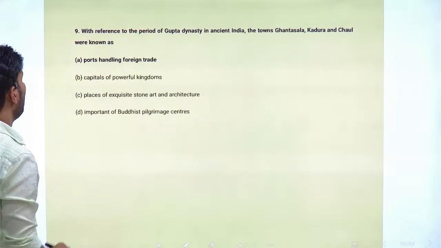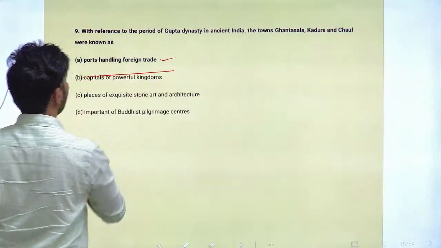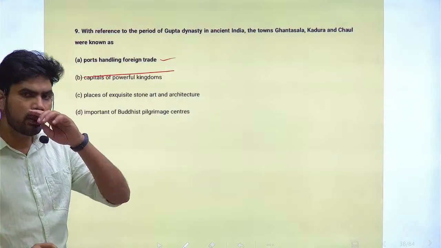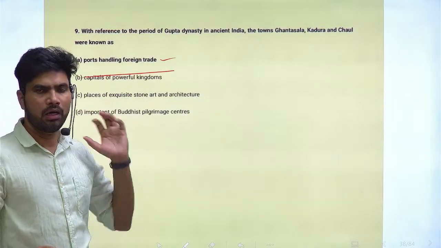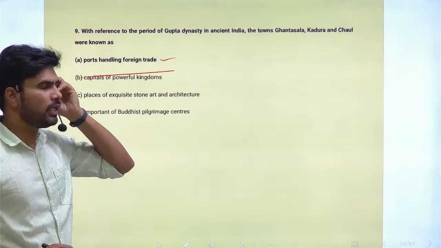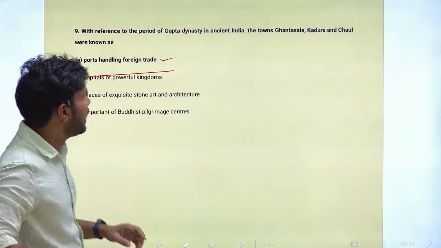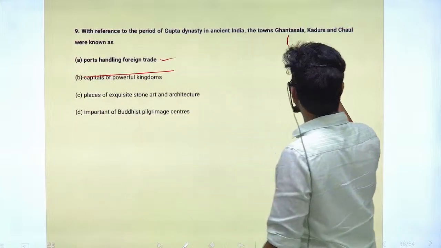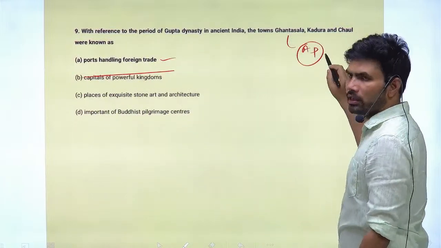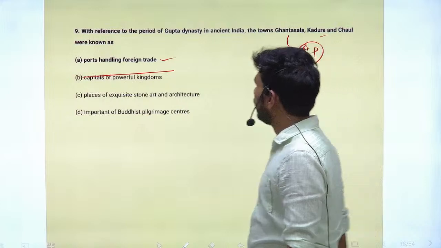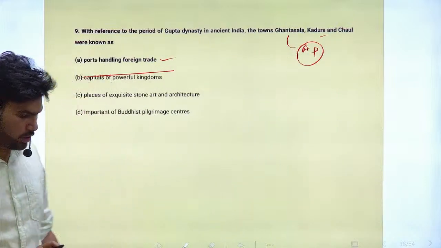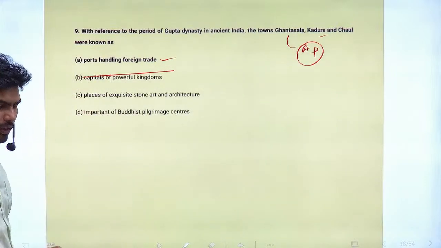So again they are ports handling the foreign trade. Repeatedly you will see questions on the ports of various dynasties. Ghantasala is located in present day coastal Andhra Pradesh, and Kadura and Chaul are all known for ports handling foreign trade.